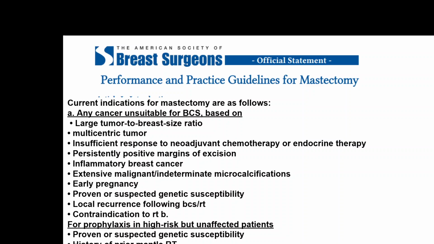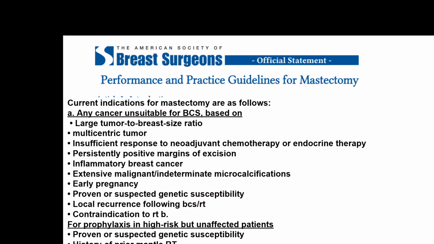Any cancer unsuitable for breast conserving therapy, based upon large tumor to breast size ratio, multicentric tumors, insufficient response to neoadjuvant therapy, persistently positive margins of excision, inflammatory breast cancer, extensive malignant microcalcification, early pregnancy, proven or suspected genetic susceptibility, local recurrence following lumpectomy and radiation therapy, and contraindication for radiation therapy. These are the specific indications for mastectomy.